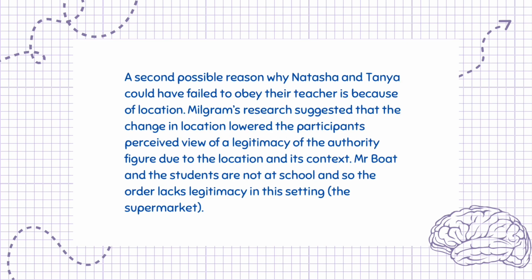A second possible reason why Natasha and Tanya could have failed to obey their teacher is because of location. Milgram's research suggested that the change in location lowered the participants' perceived view of the legitimacy of the authority figure due to the location and its context. Mr. Boat and the students are not at school and so the order lacks legitimacy in this setting, the supermarket.